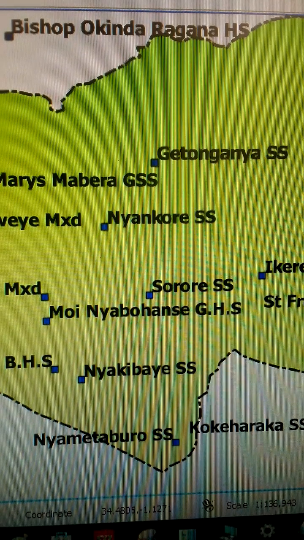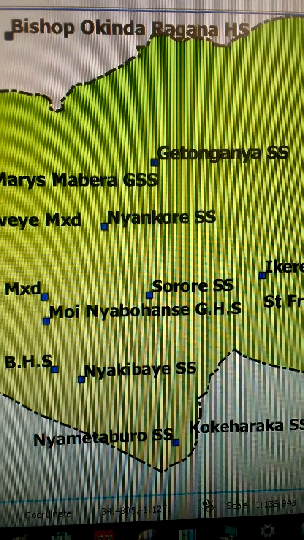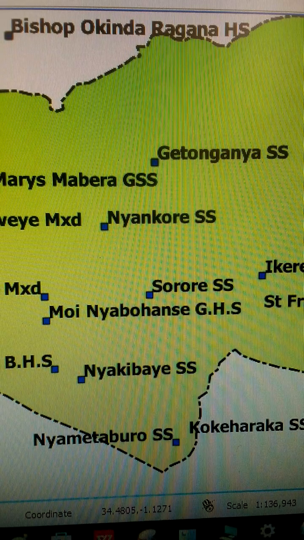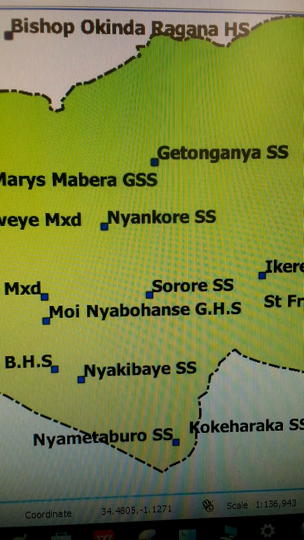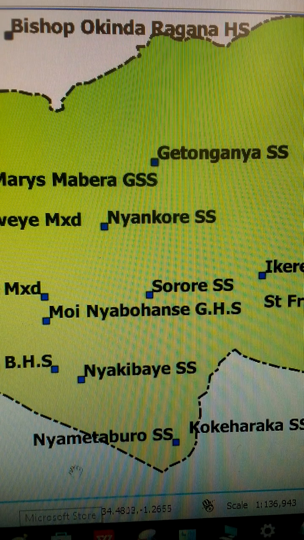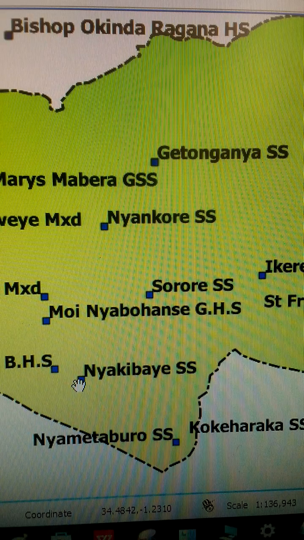The map in the video was generated by using GIS. GIS in full is Geographic Information Systems. It helps us to understand patterns, relationships, and geographic context. So in this video, I will explore the map of Kuria West constituency and show where individual schools are located. After that, I will explain how a wet bulb hygrometer works in geography.